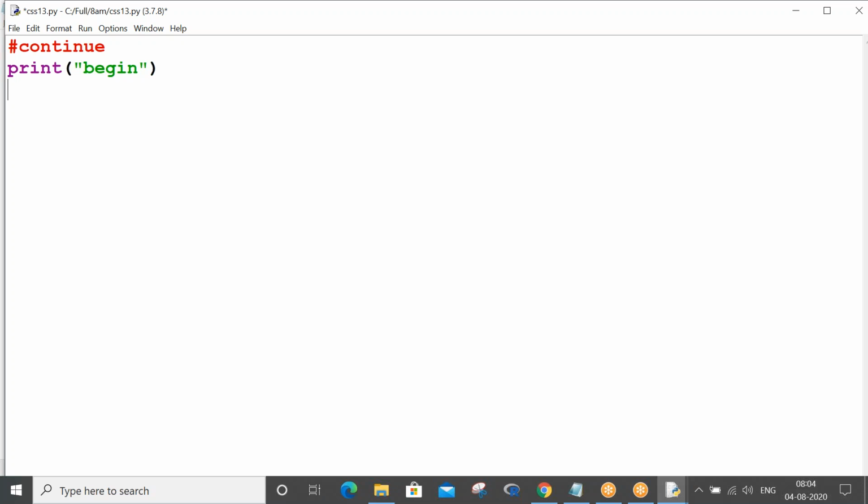Let me start with i equals 0, while i lesser than or equals to 5, you increment i plus equals 1. Now whenever i has become 3, I am executing the continue statement, and after the continue statement in the while loop I am going to write one more print statement.